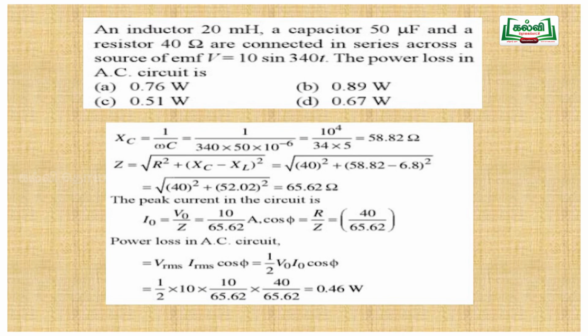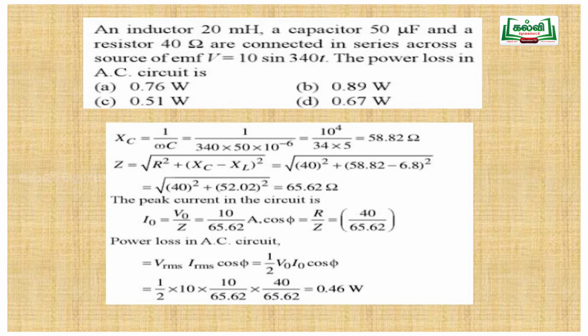To find the power, the formula is I RMS V RMS into cos phi. The formula for cos phi is R by Z, that is resistance by impedance. So we need to find the impedance. To get the impedance, we need to find XC, the capacitive reactance, and XL, the inductive reactance.